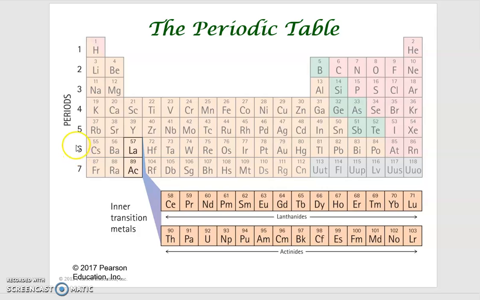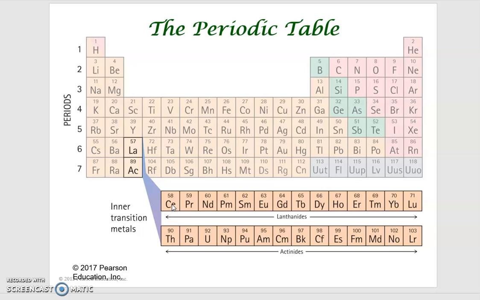Finally, for periods 6 and 7, you will find they have 2 different kinds of so-called inner transition metals. Unlike periods 4 and 5, it seems they have extra elements here. And what are these subsets of 14 metallic elements? The first set is by atomic number.